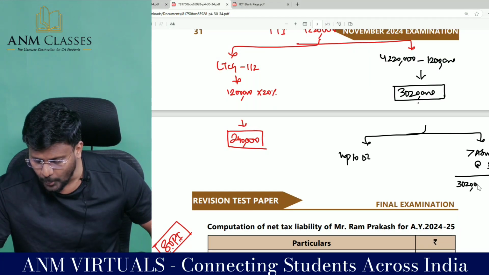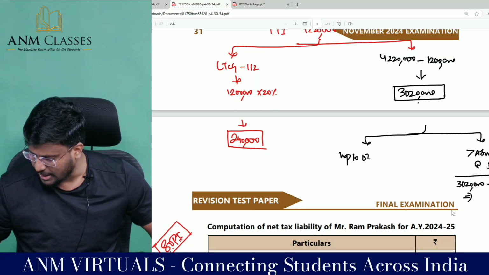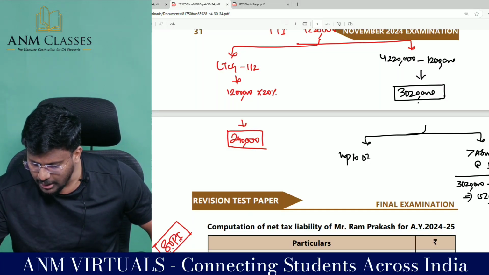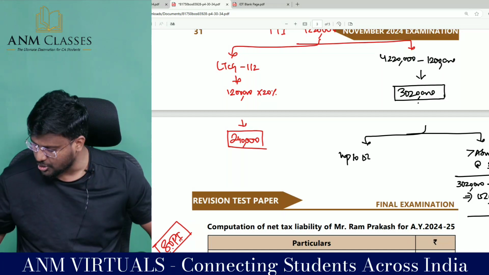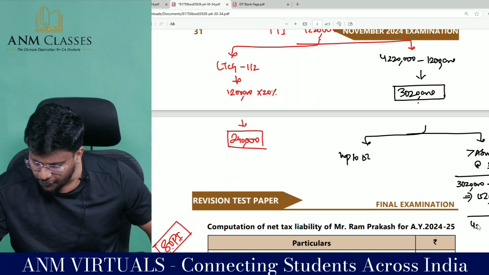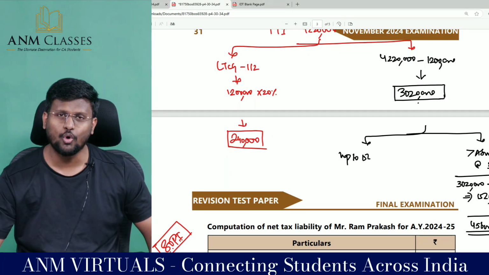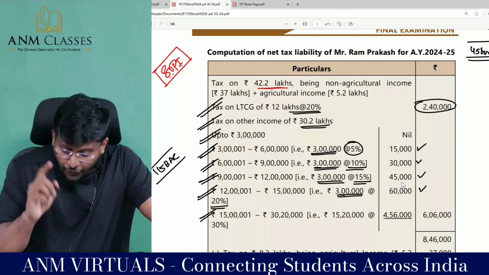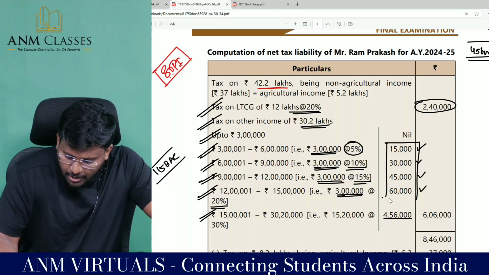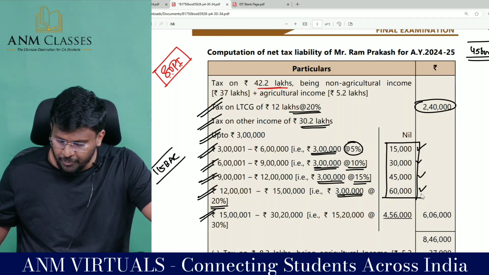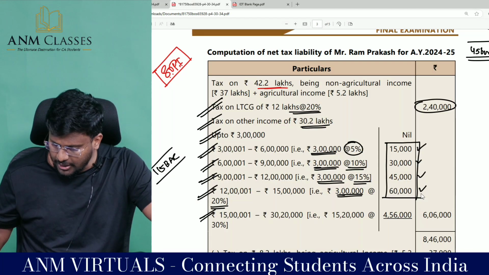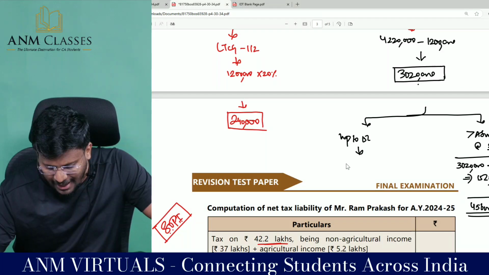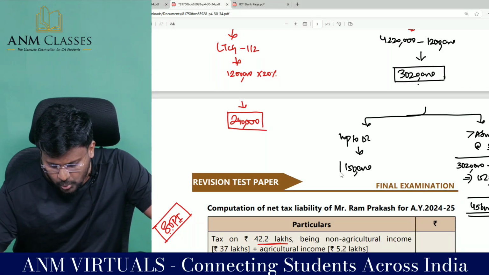So 30,20,000 minus 15 lakh, the difference will be 15,20,000 into 30%, my dear lovable students, which means 4,56,000. Here I know that up to 15 lakh, the tax payable is 15,000 plus 30,000 plus 45,000 plus 60,000, which comes to 1,50,000. So up to 15 lakh, we can say 1,50,000.